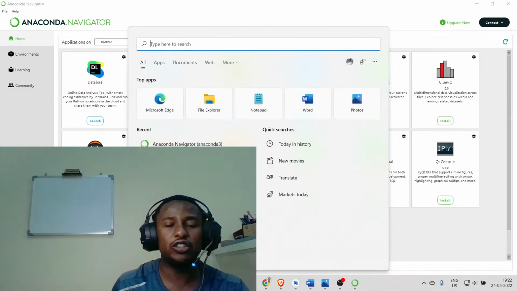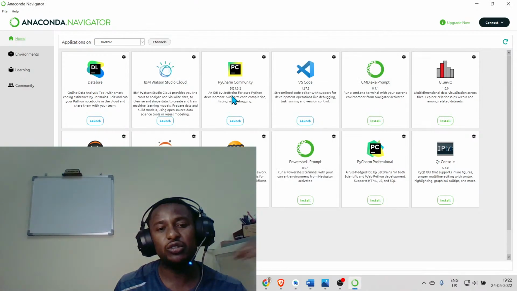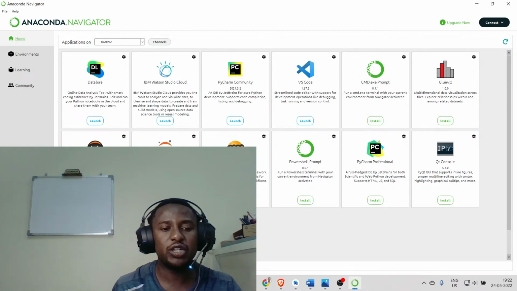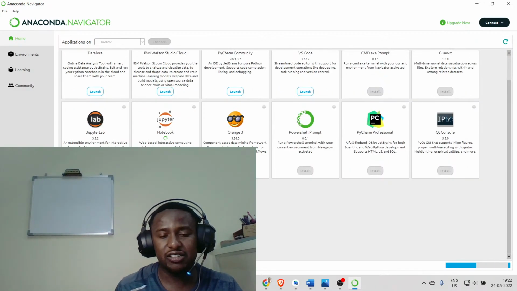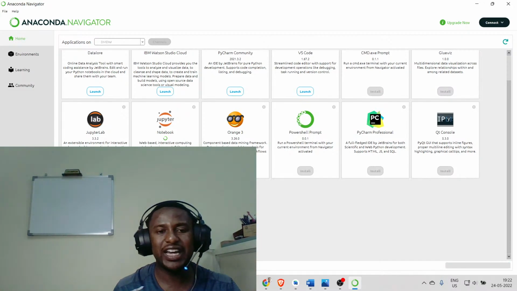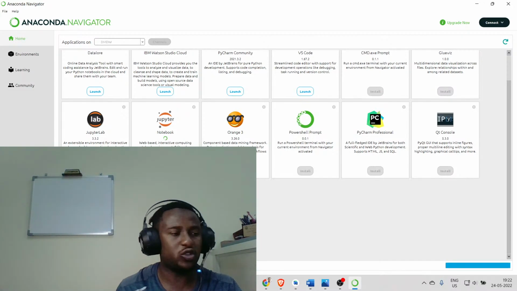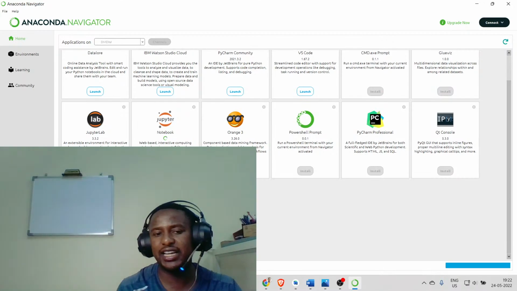I need Jupyter Notebook. The reason I'm giving you these prerequisites is that I want everybody to be on the same page tomorrow. Now click on Install. You can actually see Spyder is also there. Once it's installed, I just want you to write only a hello world program. Just one hello world, run it, and that's it.